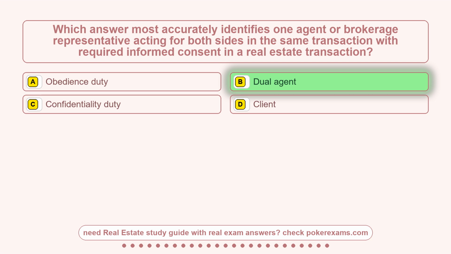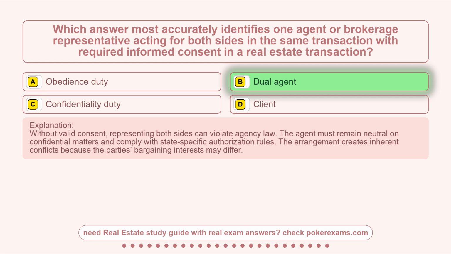Dual agent. Without valid consent, representing both sides can violate agency law. The agent must remain neutral on confidential matters and comply with state-specific authorization rules. The arrangement creates inherent conflicts because the parties' bargaining interests may differ.